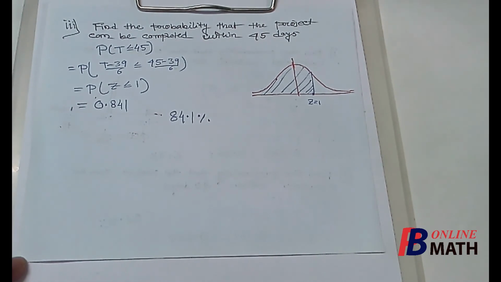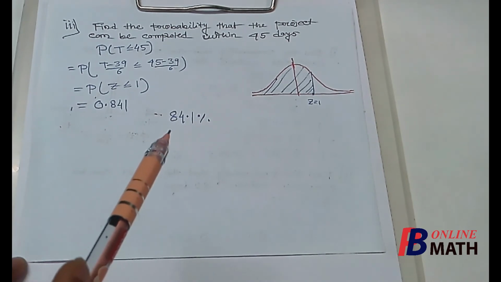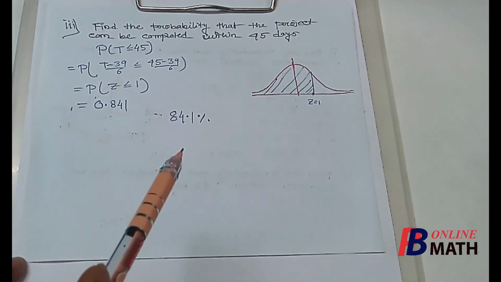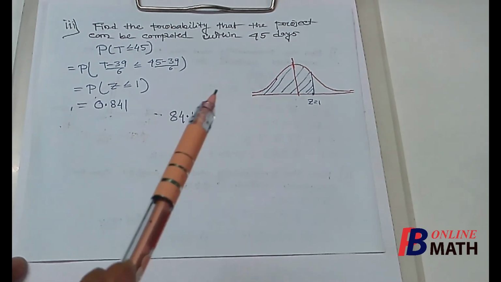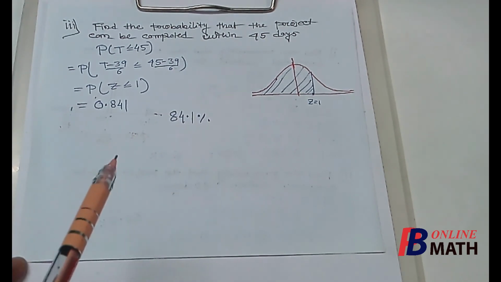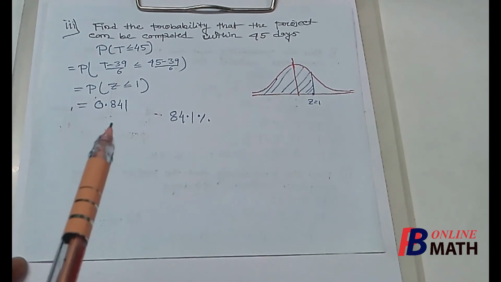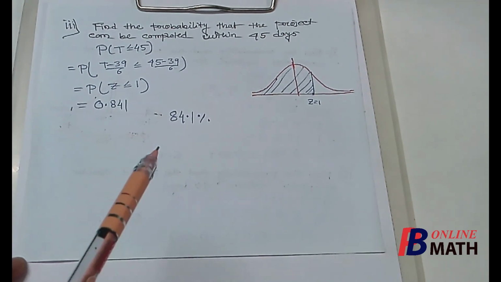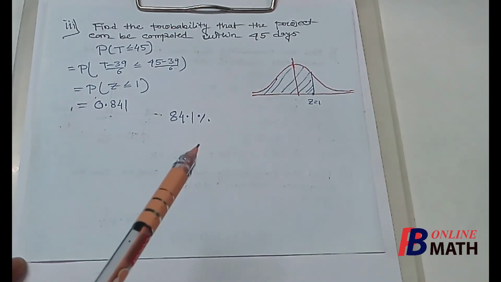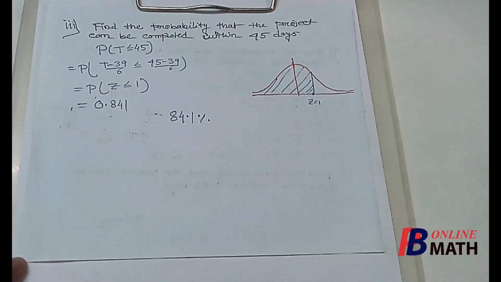So we have found three probabilities: there is only 6.7% chance that the project can be completed within 30 days, there is 56.7% chance that the project can be completed within 40 days, and there is a high 84.1% chance that the project can be completed within 45 days. So from the table of standard normal distribution, we can easily find the probability that the project can be completed within any given time.